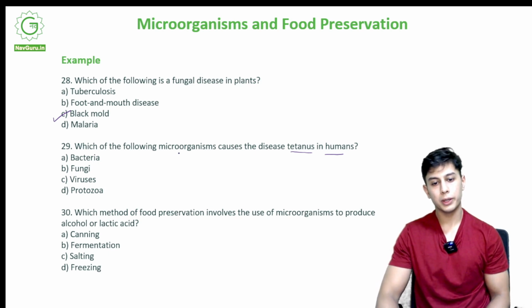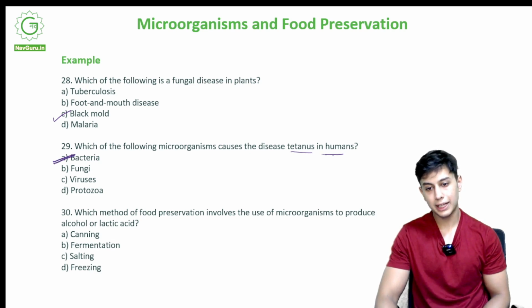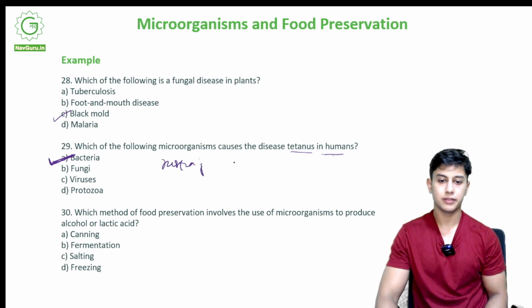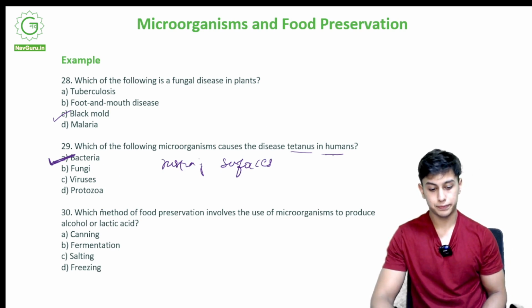Which of the following microorganisms causes the disease tetanus in humans? Tetanus is caused by a bacteria, bacteria present on rusting surfaces. Whenever I get cut by an iron nail that is rusting, it is bacteria.